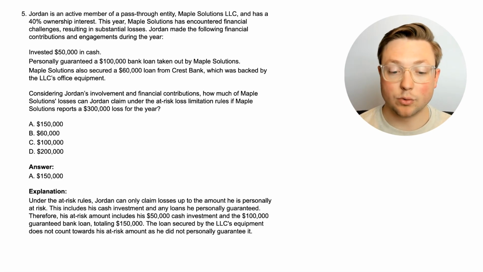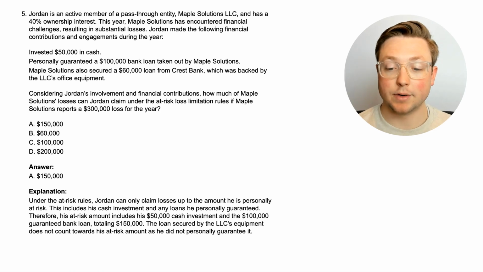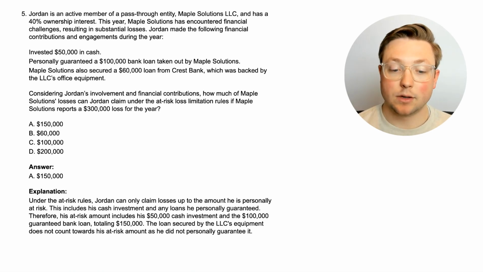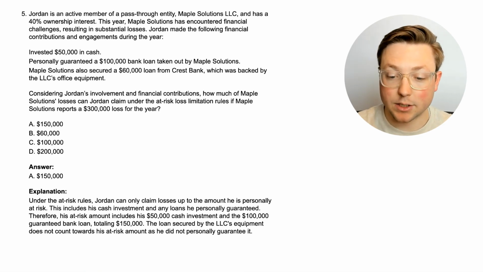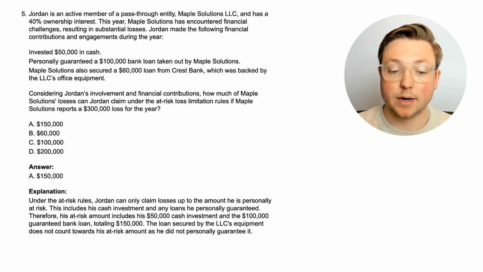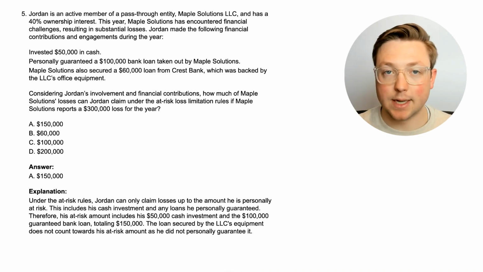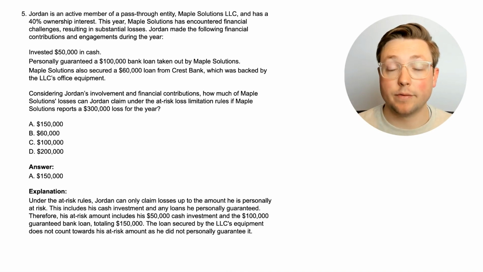So under the at-risk rules, Jordan can only claim losses up to the amount he is personally at risk. This includes his cash investment and any loans he personally guaranteed. Therefore, his at-risk amount includes his $50,000 cash and the $100,000 guaranteed bank loan because, again, he personally guaranteed it. The loan secured by the equipment doesn't count towards his at-risk amount. So we have $150,000 at risk for Jordan.